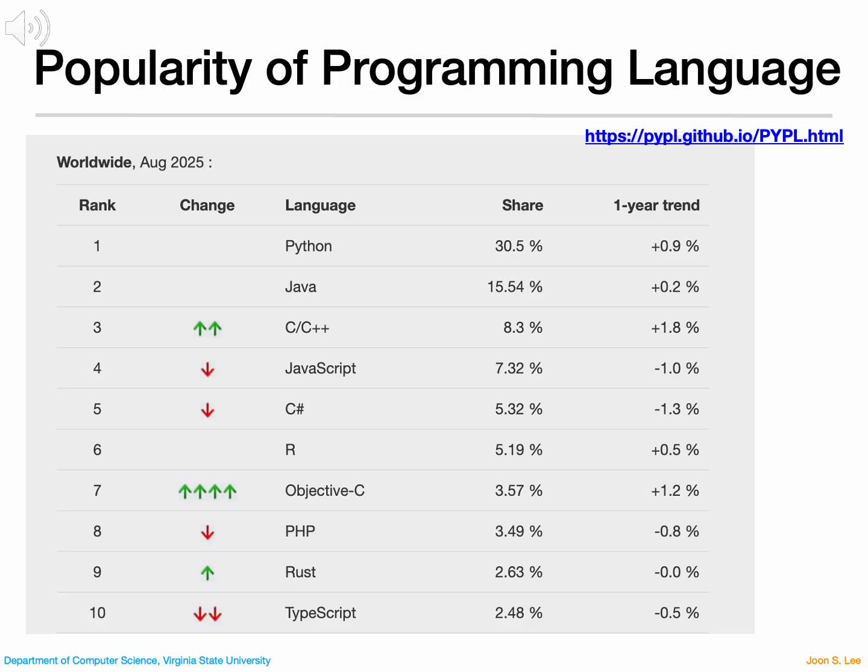Java remains strong, especially in enterprise systems, while JavaScript continues to be essential for web development. Other languages like C Sharp, C/C++, and PHP maintain steady use, though their growth trends vary. The PYPL index helps us understand not just what's popular today, but also where industry demand and developer interest are heading.